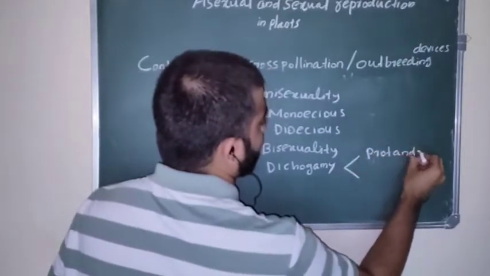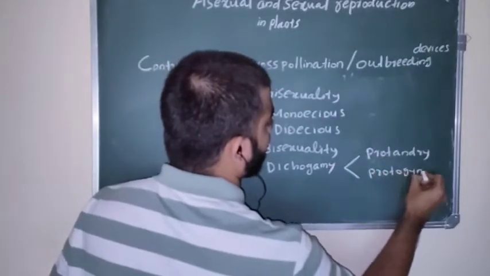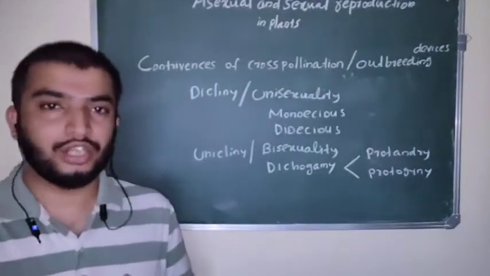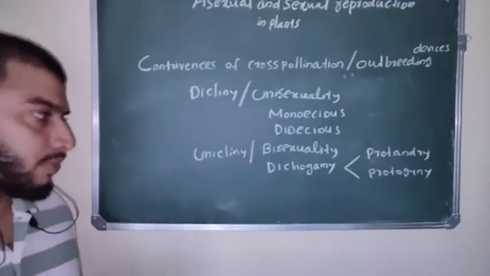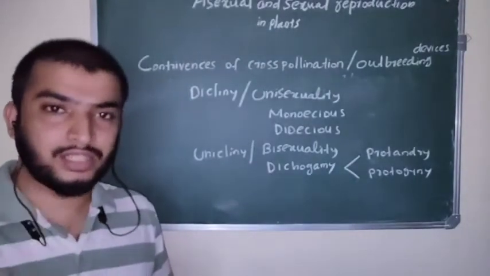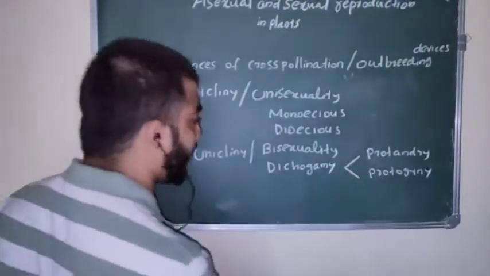Dichogamy is again divided into two types: protandry and protogyny. Protandry means anther matures first and later stigma matures, so self-pollination is prevented. Protogyny means first stigma matures, then after that anther matures. Protogyny we will discuss in very detail.